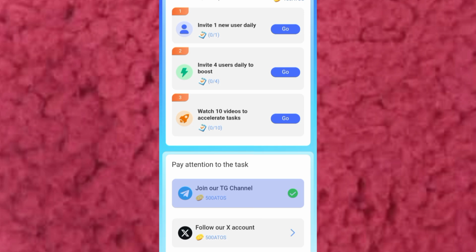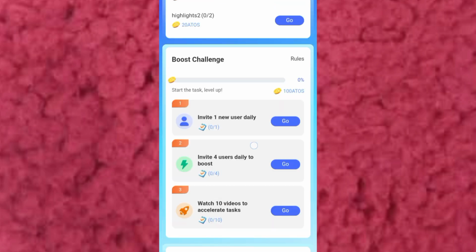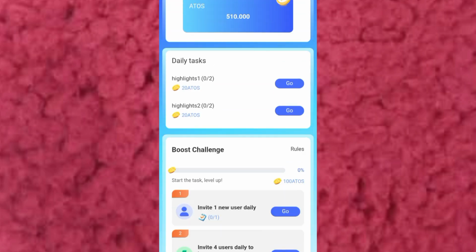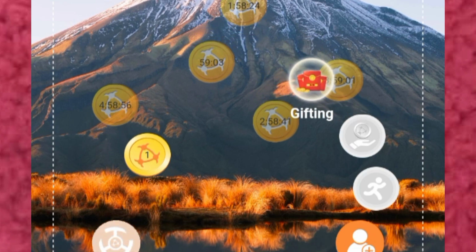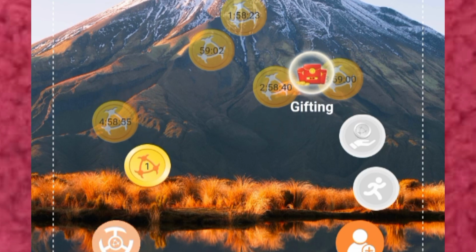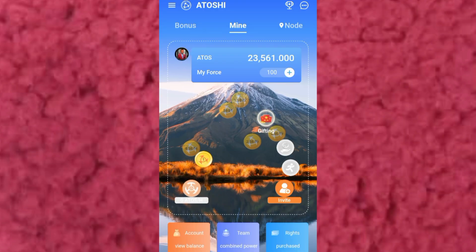You can see other tasks. Pay attention to these tasks. You can join the Telegram channel, subscribe to them, or follow them on X, and then you'll get points. So let me show you how to carry out a task. I see these floating balloons, right? This is where you carry out your daily tasks also. So I just click on the one that is showing yellow. It will just move out.